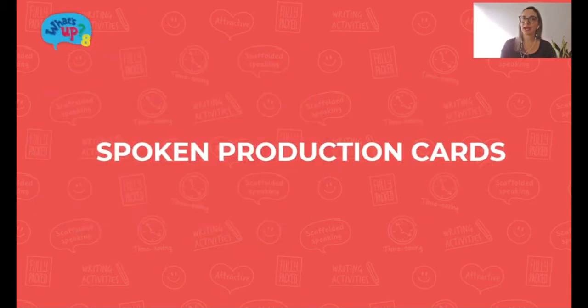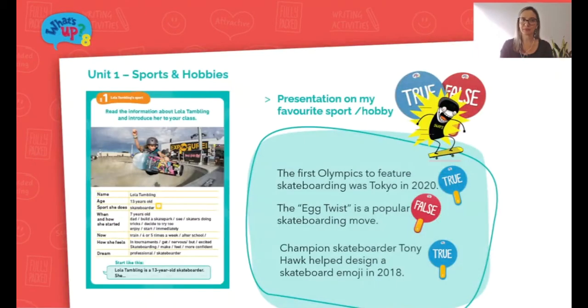We're going to have a look at the spoken production cards first. Here we have a spoken production card related to Unit 1, which is sports and hobbies. Once students have practiced introducing the sports and hobbies of the people on the cards, the idea here is that you get them to present their own sport and hobby, allowing them to relate to the topic a bit more. So here's my suggestion.